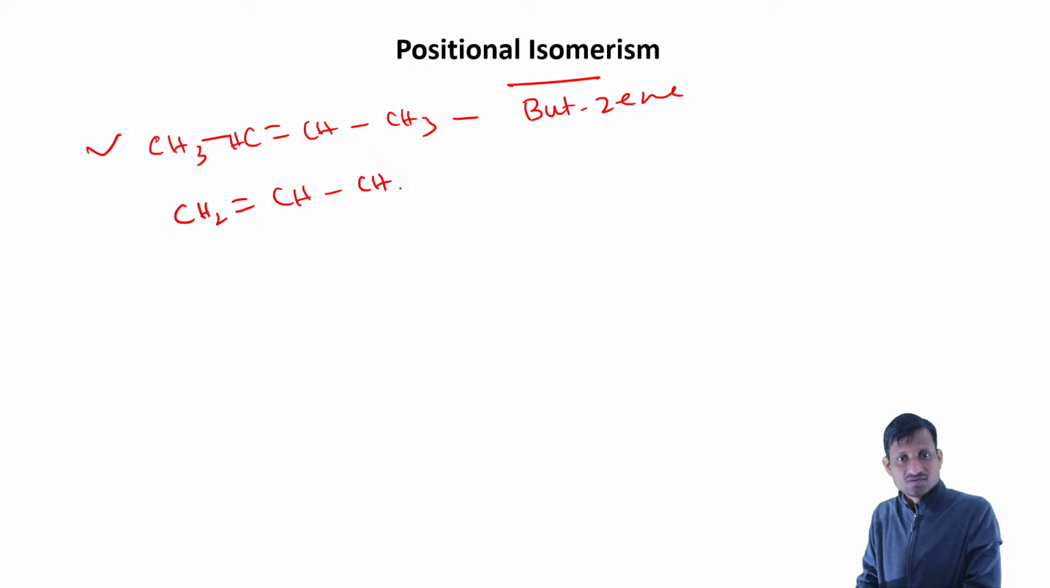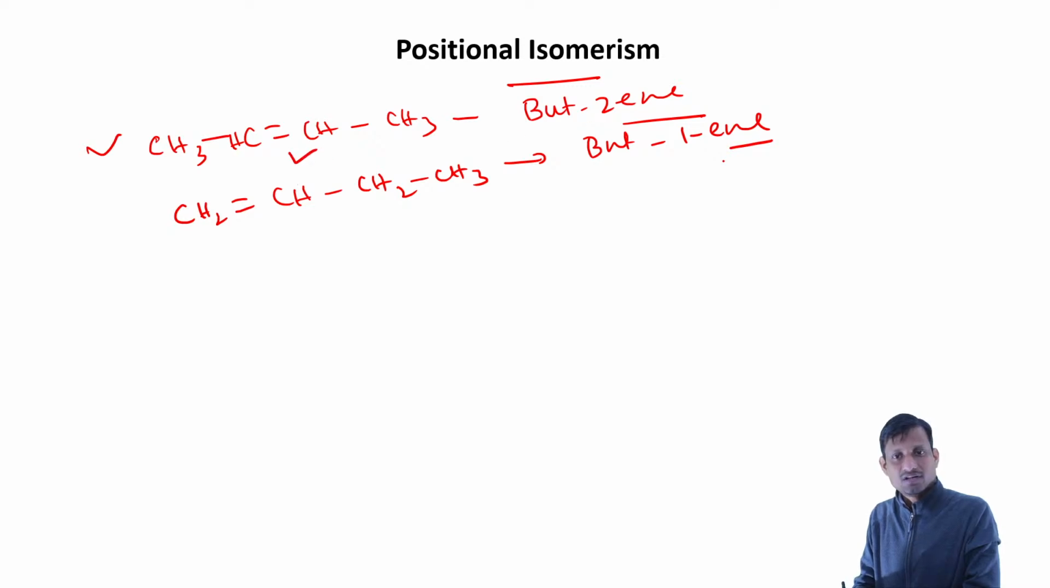So basically this will be like this. This is but-1-ene. So 'ene' is how we are calling it: when we have a double bond, we call it 'ene', and if you have a triple bond, we call it 'yne'.